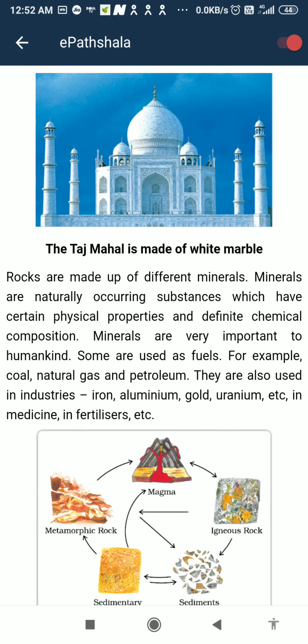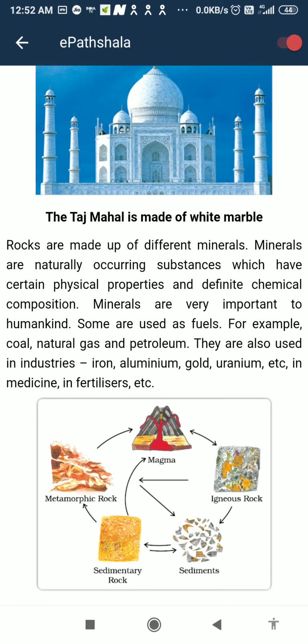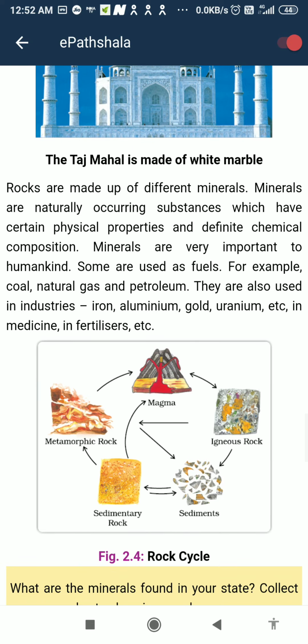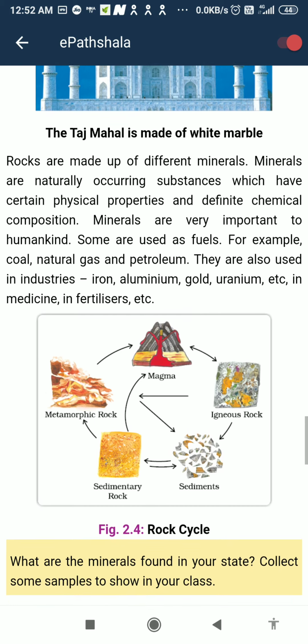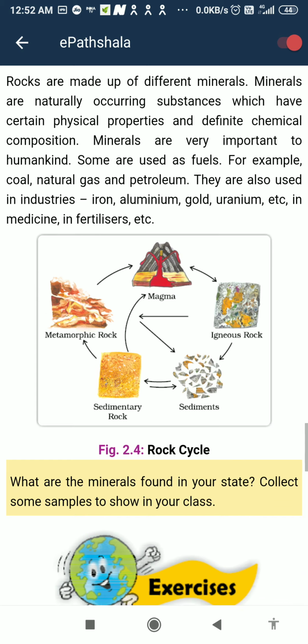Minerals are naturally occurring substances which have certain physical properties and definite chemical composition. Minerals are very important to humankind. Some are used as fuel, for example, coal, natural gas, and petroleum. They are also used in industries, iron, aluminium, gold, uranium, etc., in medicine, in fertilizers, etc.